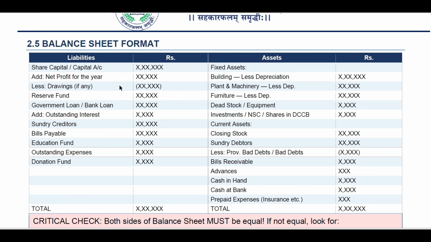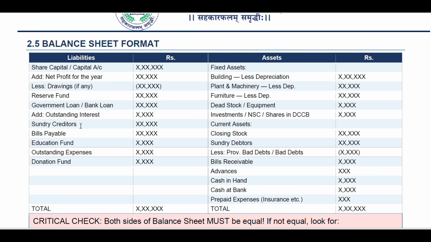Add net profit for the year, whatever profit is given. Building, less depreciation, whatever amount is there. Less drawing, if any, X. Then plant and machinery, less depreciation. Then reserve fund, furniture, less depreciation. Government loans and bank debt, stock, equipment. Then add outstanding interest. And in assets, investments, NSC or shares in DCCB.